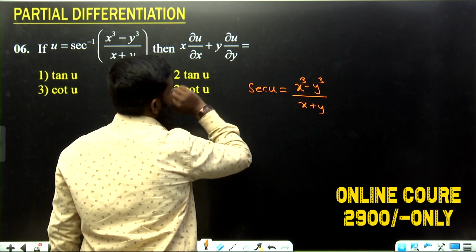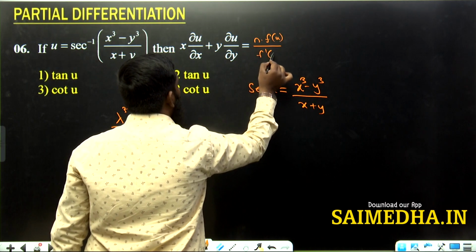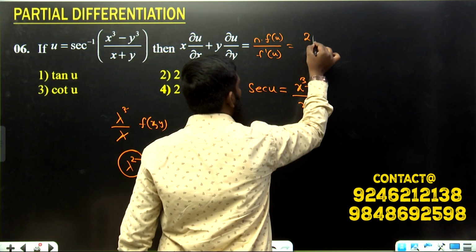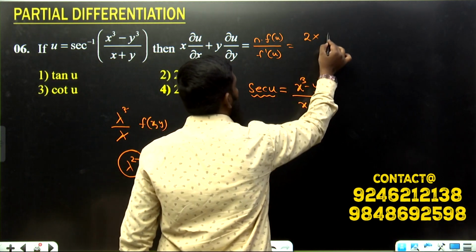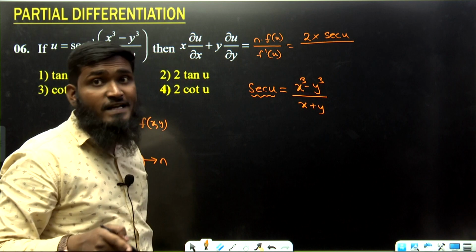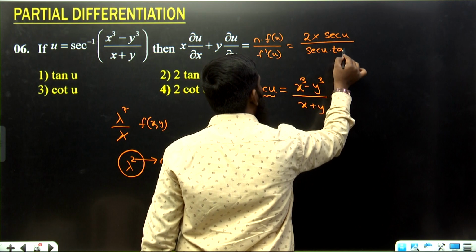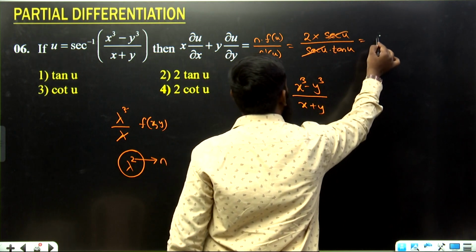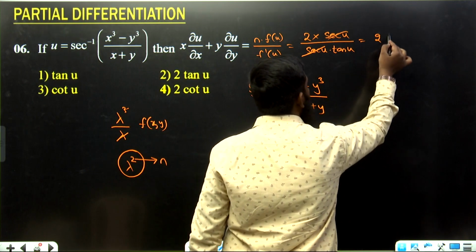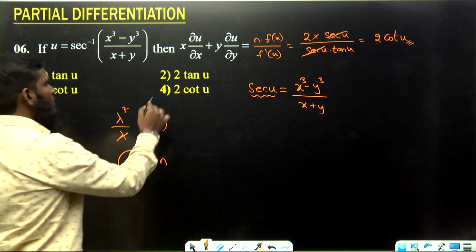So x ∂u/∂x + y ∂u/∂y, what we are having? n f(u)/f'(u). What is the n value we are having? 2. n is equal to 2 I have taken, into what is f(u) we are having? sec u. Okay, divided by f'(u), d/dx of sec x is equal to sec x tan x. So we are writing this part as sec u tan u. Sec gets cancelled, equals 2/tan u, or else what we can write? 2 into 1/tan, 1/tan means cot u. Okay. So 2 cot u is the answer. So let us go with the fourth option.